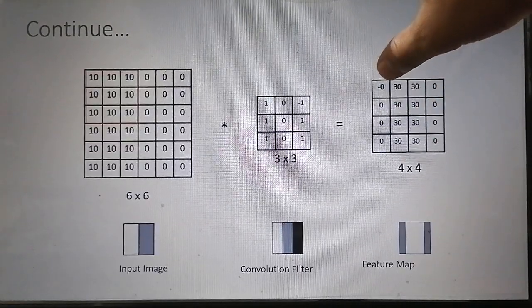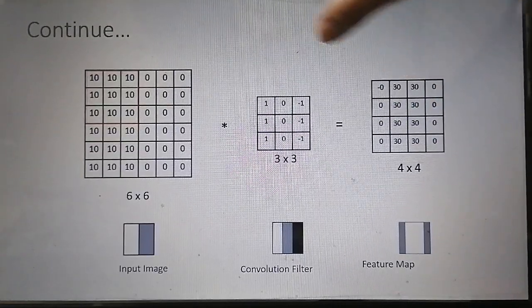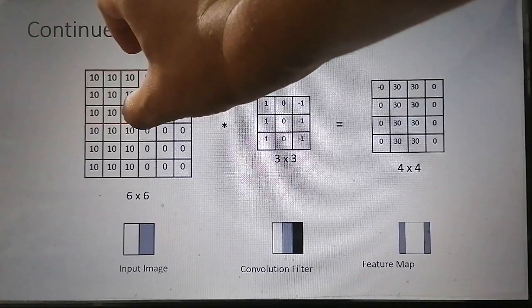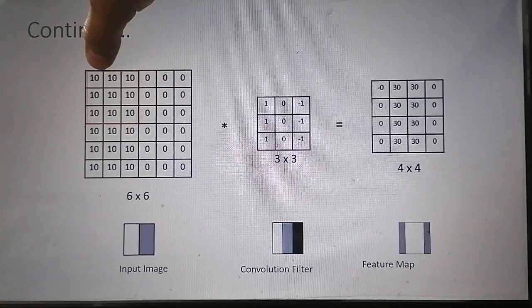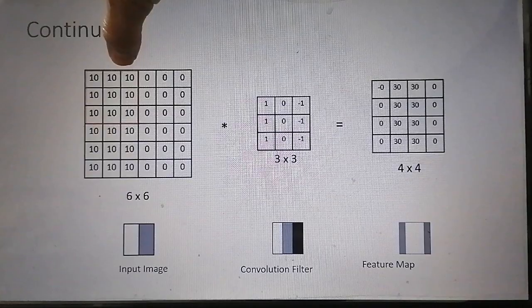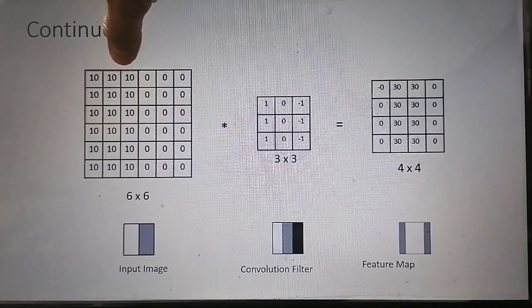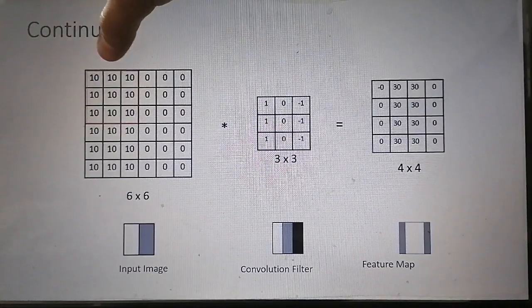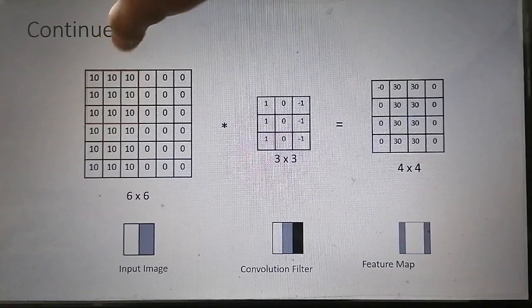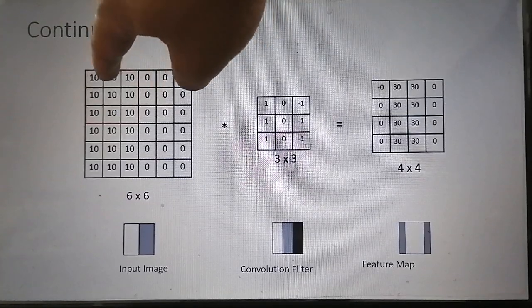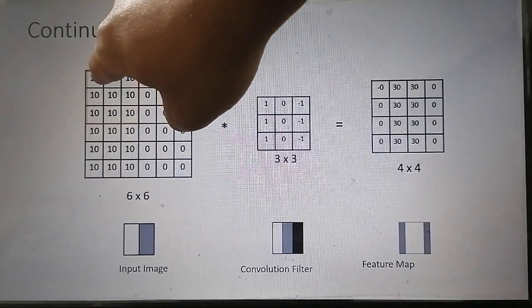To find the next value, we shift the position of the filter over the input image by 1 pixel in the right direction. So the next position of the filter on this input image will be this.